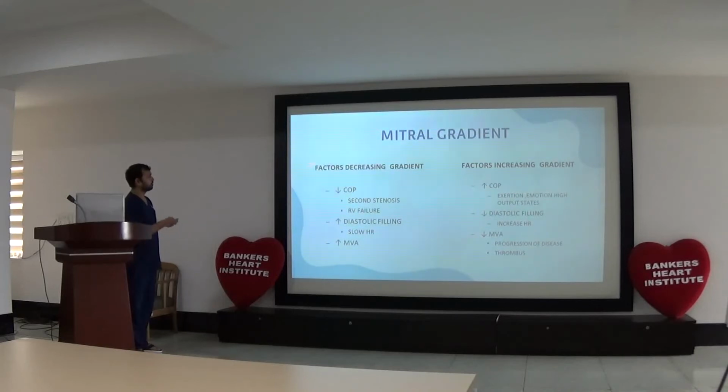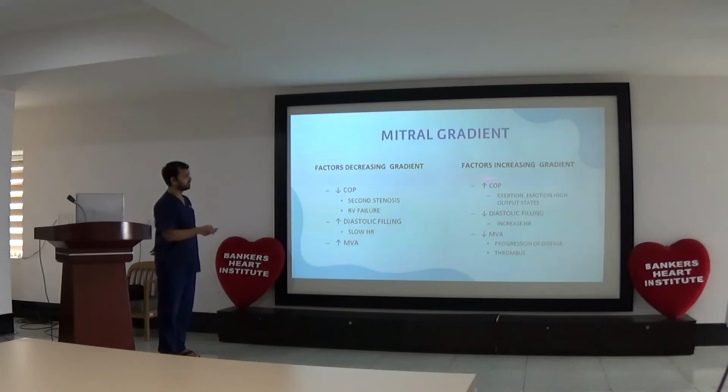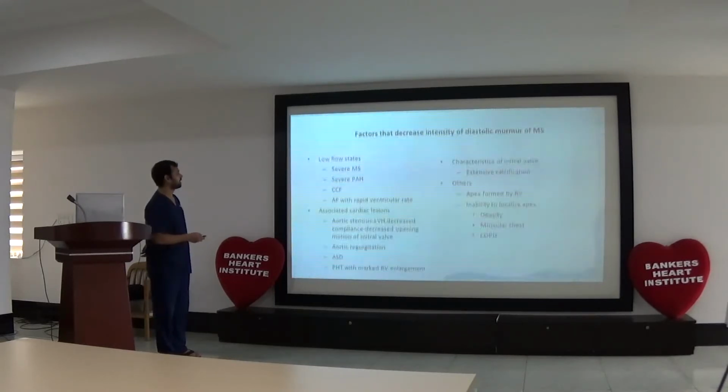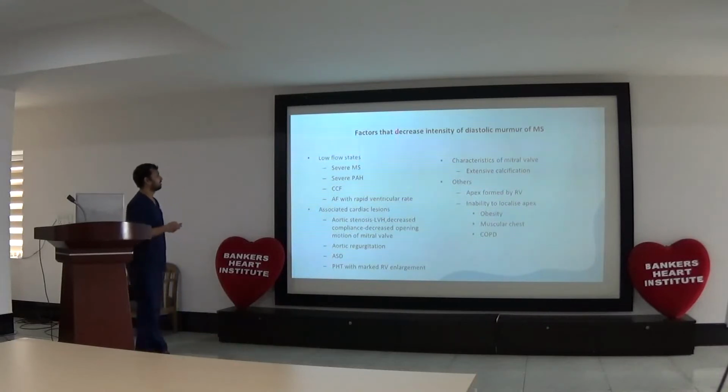All these conditions cause a decrease in gradient. Factors increasing the gradient are increased cardiac output, exertion, emotion, high output states, decrease in diastolic filling as seen in increased heart rate or tachycardia, and decrease in MVA as with progression of disease or thrombosis. The conditions which decrease the gradient can cause a decrease in intensity of the diastolic murmur of MS.